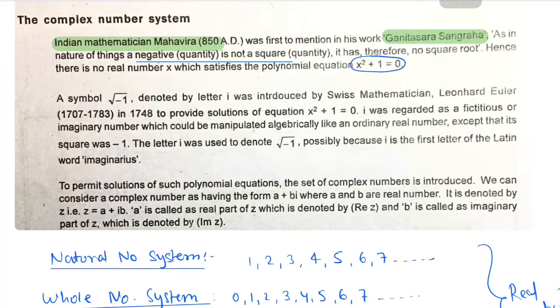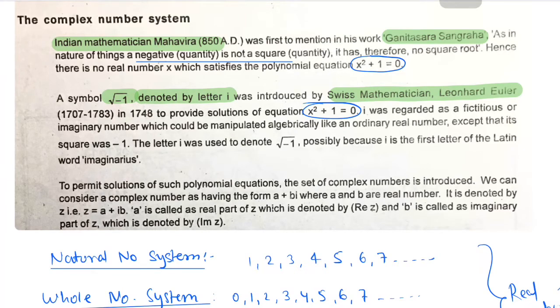But later on, in the 18th century, the Swiss mathematician Leonhard Euler introduced a symbol for the root of -1, which is denoted by the letter i, and we call it iota. He introduced this number specifically to solve polynomial equations like x square plus 1 is equal to 0. With the introduction of iota, which is equal to root of -1, a whole new world of imaginary numbers, and hence complex numbers, opens.